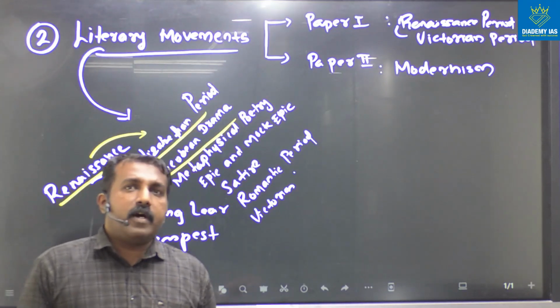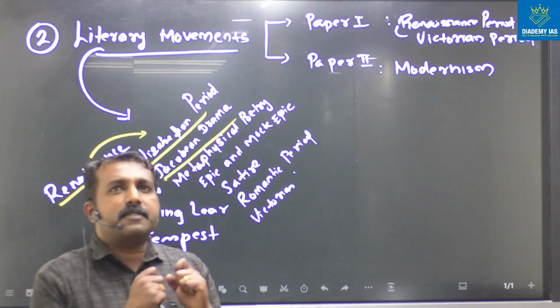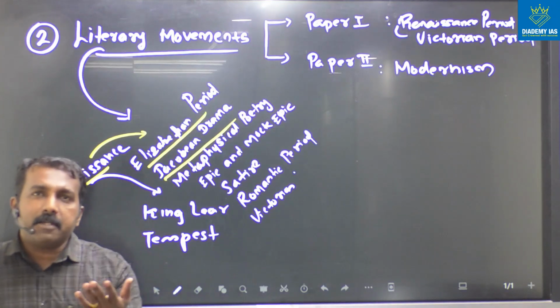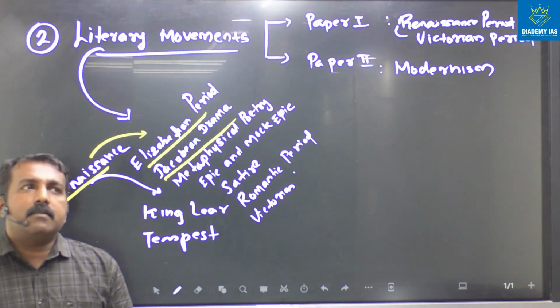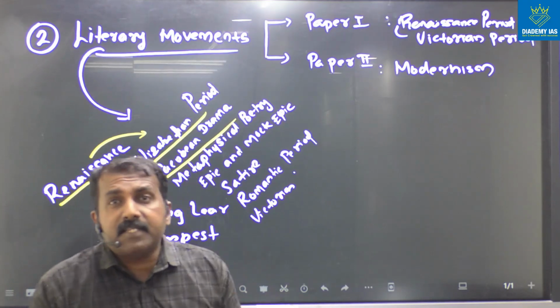Why? The Renaissance period has a Shakespearean role, and generally we can say that the Elizabethan period means the Shakespearean period.